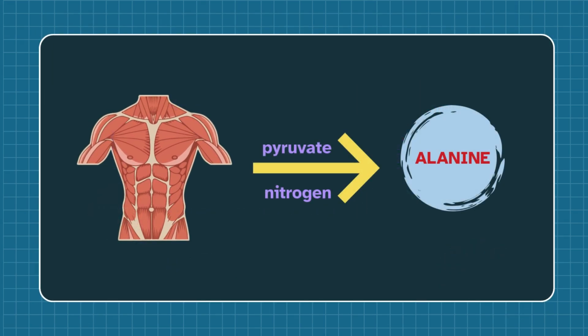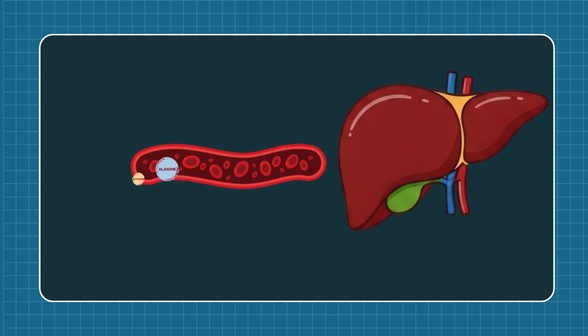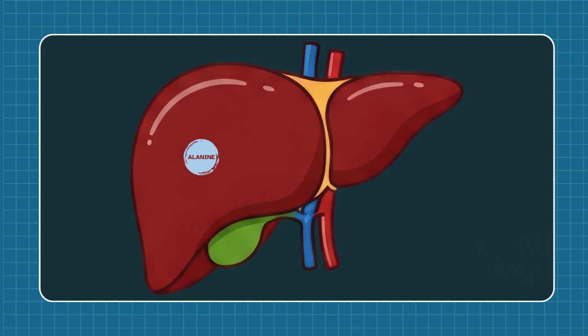The skeletal muscle produces alanine from pyruvate and nitrogen released during protein breakdown. Alanine is released into the bloodstream, carrying nitrogen safely to the liver. This allows the muscle to remove waste nitrogen while supporting energy production. Once alanine reaches the liver, it is converted into pyruvate. During this process, the nitrogen is removed from alanine, which will later be processed into urea for safe excretion.